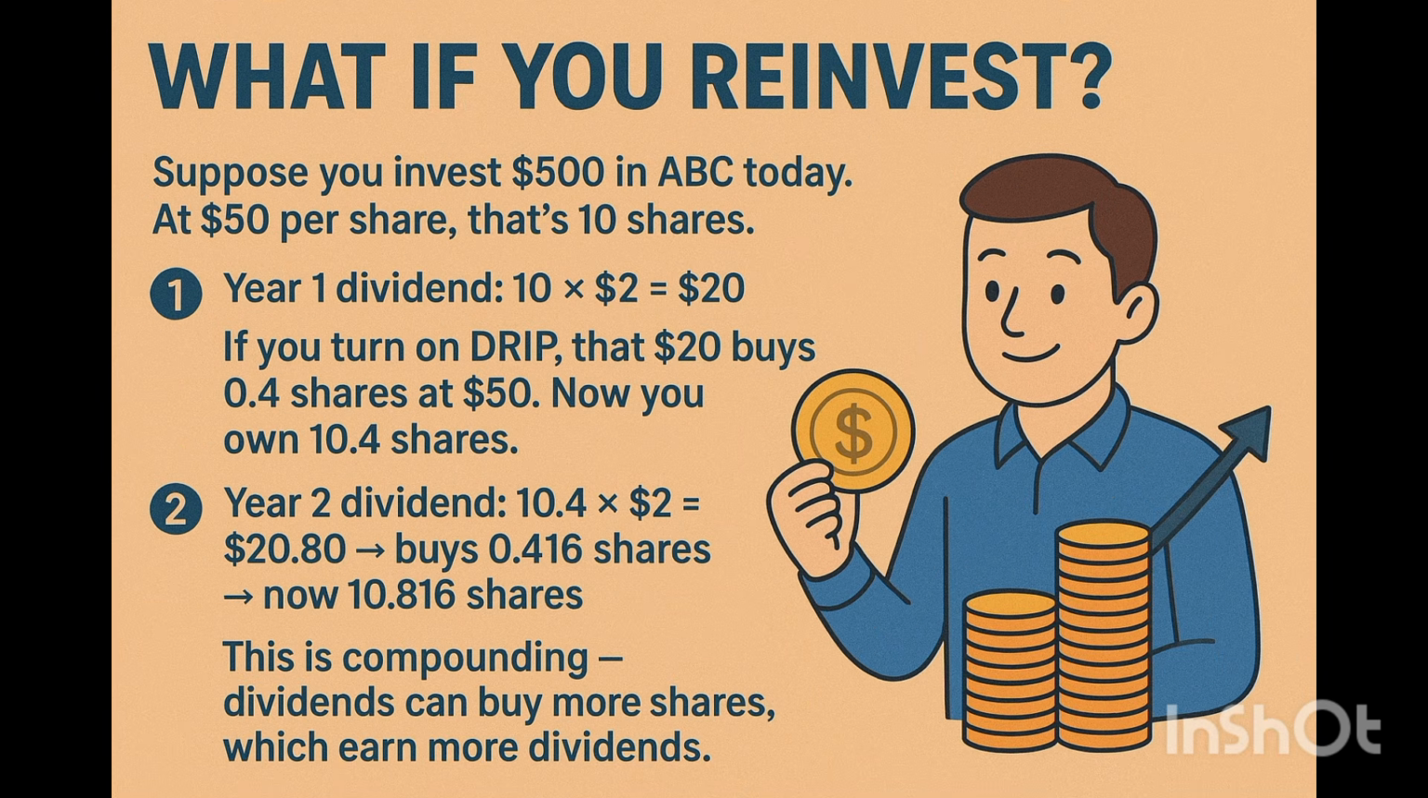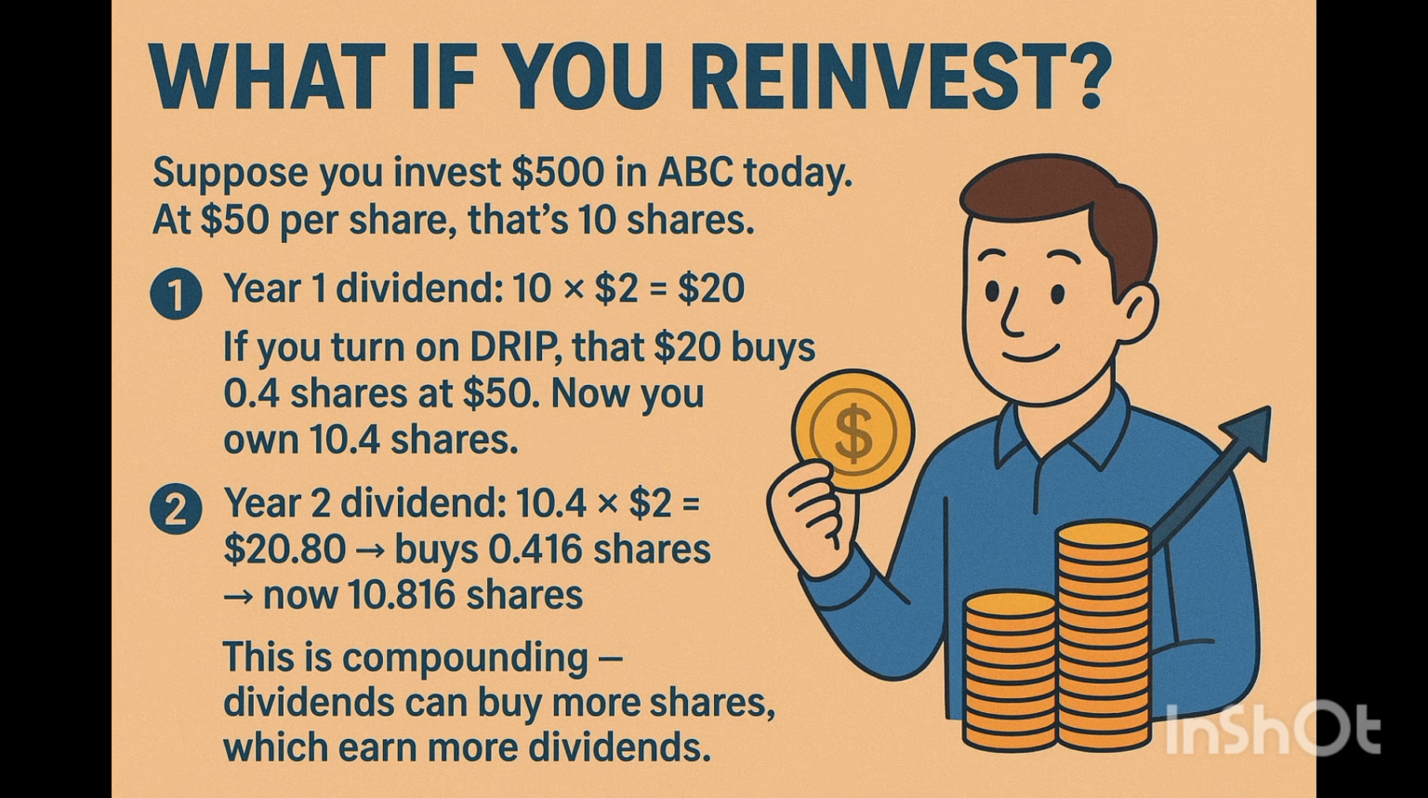So what if you reinvest? Suppose you invest $500 in ABC today at $50 per share. That means you buy 10 shares. So for year 1 dividend, the 10 shares will be multiplied by the $2 that you will get a year, from my previous slide. So the answer will be $20. If you turn on DRIP, that means that $20 buys 0.4 shares at $50. Now you will own 10.4 shares.